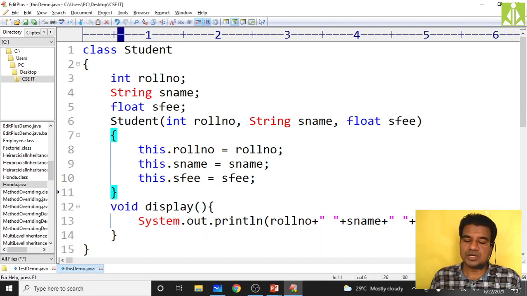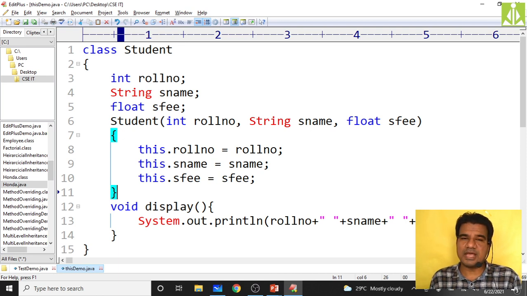So hopefully you understood. First I showed you that when you take the variable names differently, without any ambiguity in naming, the program will be executed successfully and you get the perfect output. In the second one, I created the ambiguity by taking both the instance variable names and the parameter names the same.